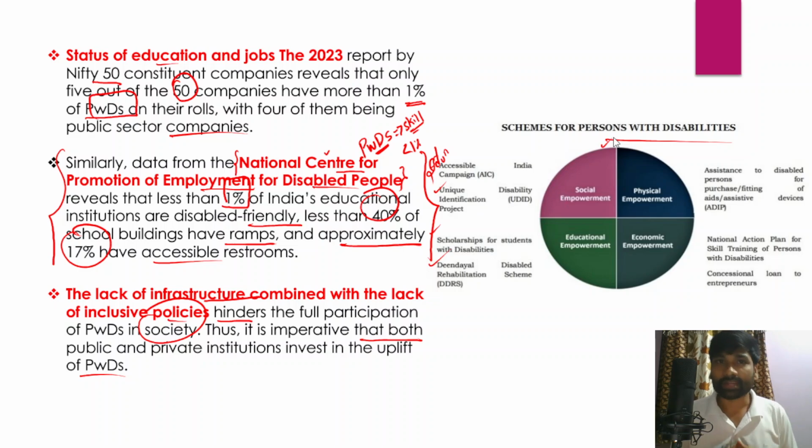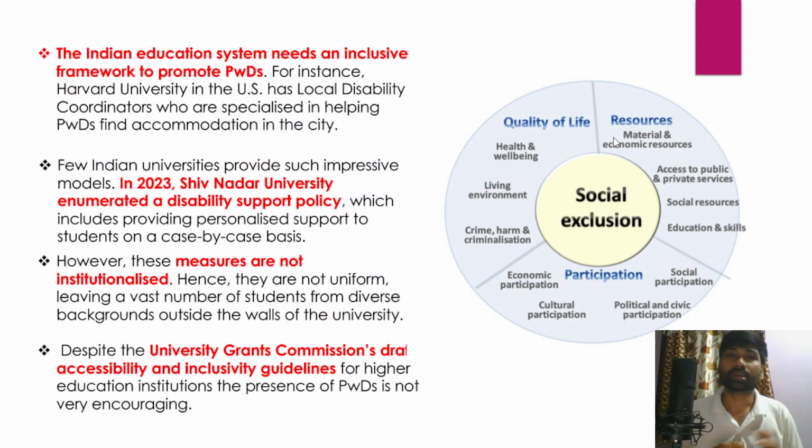And whenever you are writing an answer about persons with disabilities, it is very important in your General Studies Paper 2, because in the social justice part you may get this question, right? There are certain vulnerable sections, and persons with disabilities are also a vulnerable section, and you may get a question on this.